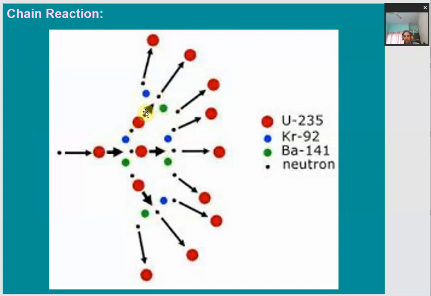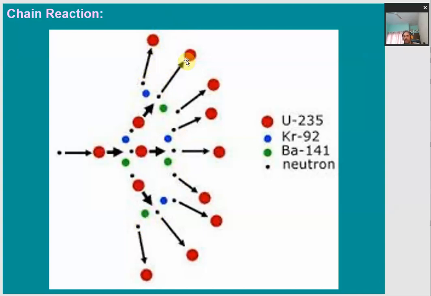Each one will give rise to three more neutrons, so there will be a total of 9 neutrons. These 9 neutrons are again available for further fission by hitting the next U-235 nuclei, and each of them will produce 3 more neutrons. So these 9 neutrons will give rise to 27 new neutrons.